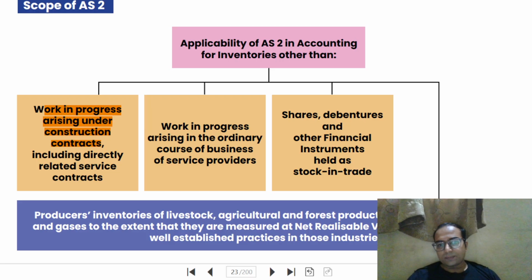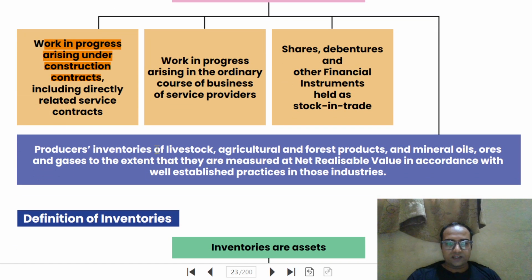Neither is this accounting standard applicable to shares and debentures which are held as stock in trade, that means which are held for trading purpose. Nor to producers' inventories of livestock, agricultural and forest products, mineral oils, ores, and gases to the extent that they are measured at net realizable value in accordance with the well established practices in those industries. So, that means to these items as well, accounting standard 2 is not applicable because, as per accounting standard 2, we value inventories at cost or net realizable value, whichever is lower. But as per the established norms in these industries, we value these items at net realizable value only.